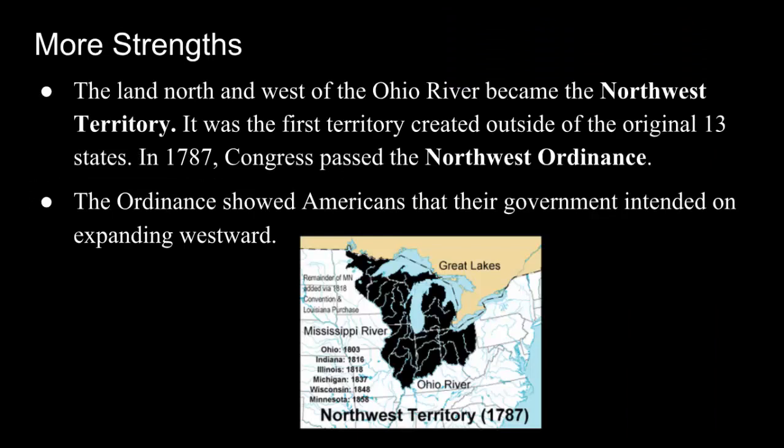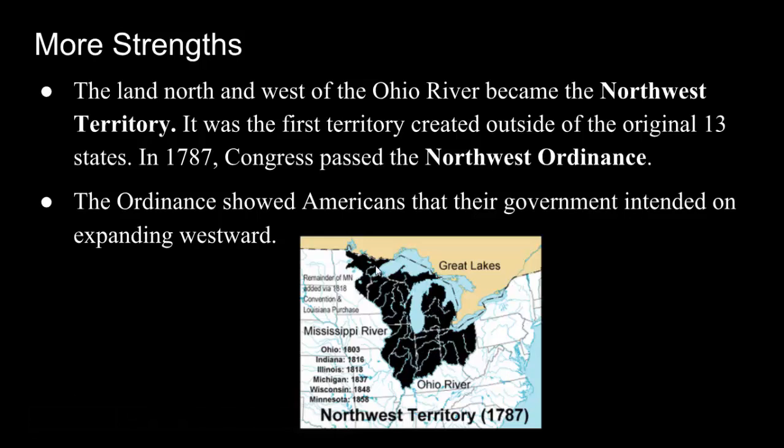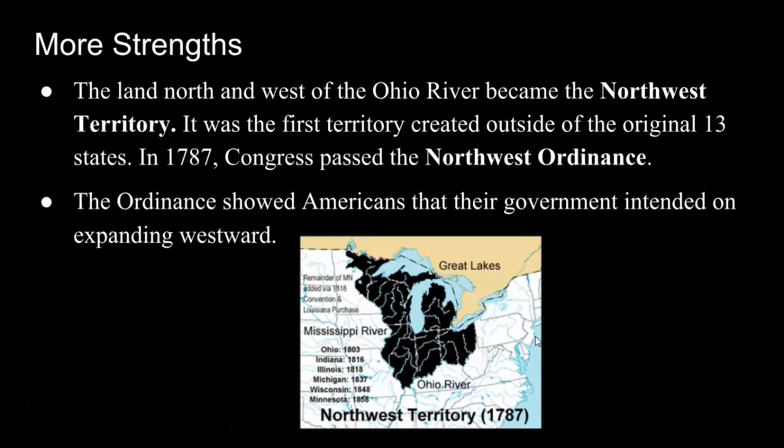Look at another strength. The land north and west of the Ohio River became known as the Northwest Territory, and you can see on the map what territory we're talking about. It's modern-day Ohio, Indiana, Illinois, Wisconsin, and Michigan. Part of Minnesota here, but mostly those first 5 states. It was the first territory created outside of the original 13 colonies which became states, and in 1787 Congress passed the Northwest Ordinance.